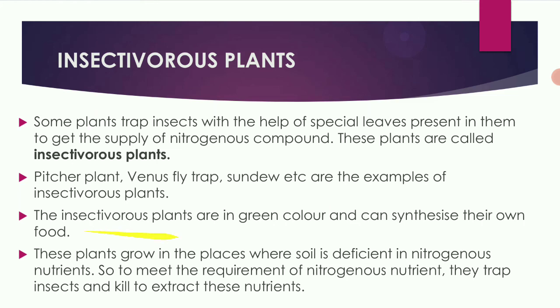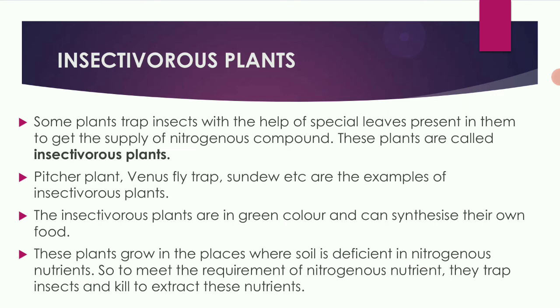The insectivorous plants are green in color and can synthesize their own food. Though they can prepare the food, they grow in places where the soil is deficient in nitrogenous nutrients. We know that plants require nitrogenous compounds, but these plants grow where there is a deficiency of them.